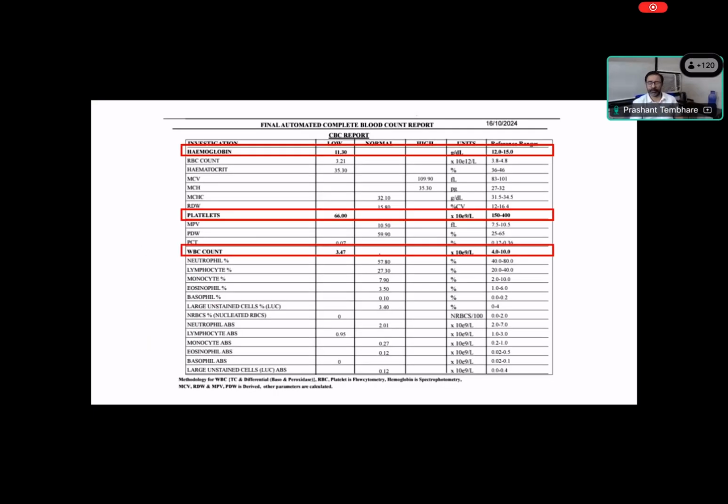Now the patient has come to the center for the pancytopenia again. The patient has received some transfusion meanwhile. I think the history of transfusion was there. So you can see the hemoglobin has become slightly better, that is 11.3, but the platelet is still low and the WBC count is still low because the patient has a history of transfusion, right?